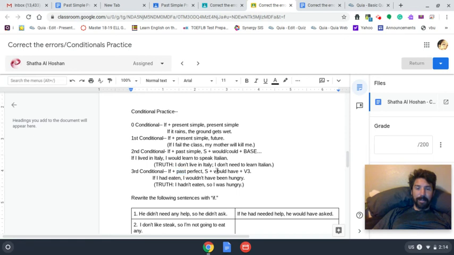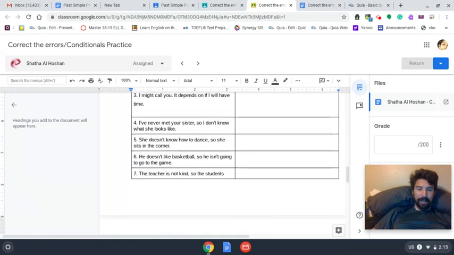And then we always use would, have, and then verb 3. Or we could also say could have plus verb 3. So if I had eaten, maybe in the past I didn't eat. Okay, if I had eaten, I wouldn't have been hungry. So the truth is, the person did not eat, and then the person was hungry.